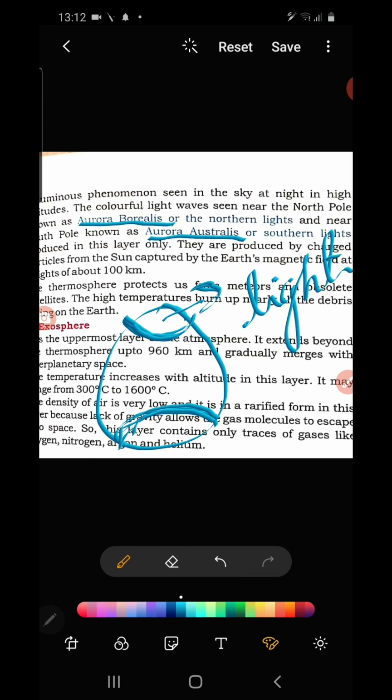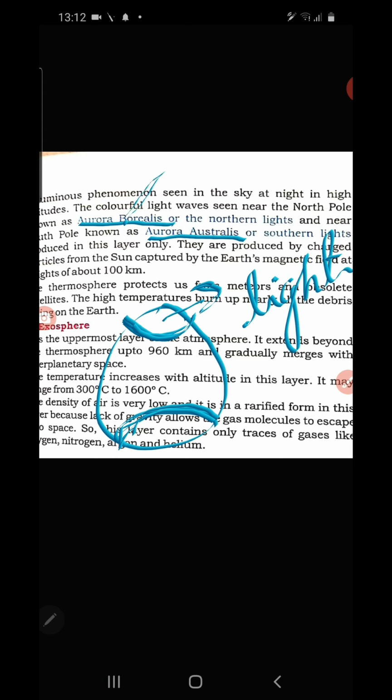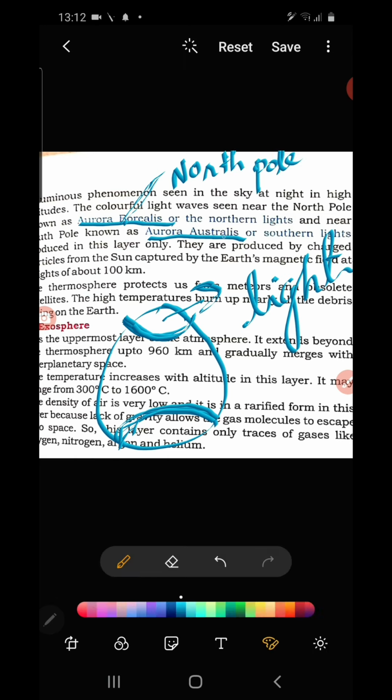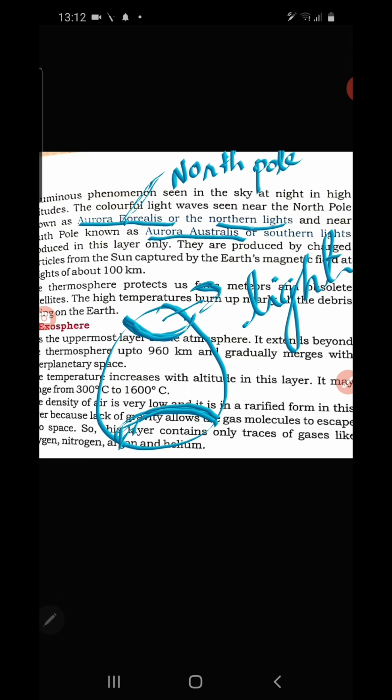This phenomenon is called Aurora Borealis. When it happens in the North Pole, it is called Aurora Borealis or Northern Lights. When this phenomenon happens in the South Pole, it is called what?